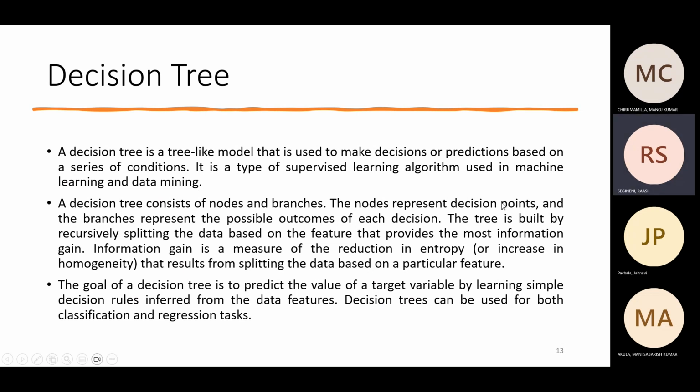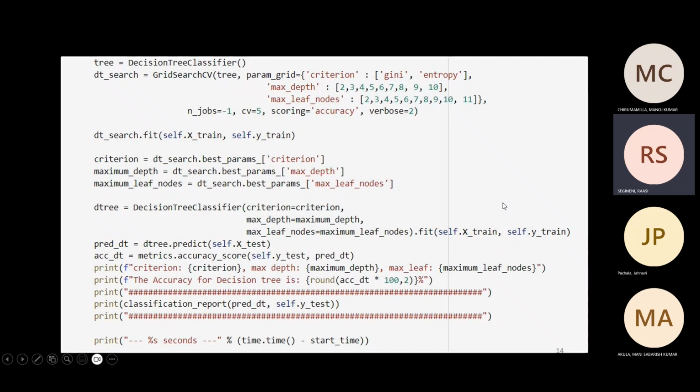In the code, we used grid search to find the best parameters of criterion, max depth, and max leaf nodes, and we stored them in the variable D tree. Using the D tree, we found the accuracy score and printed the classification report.